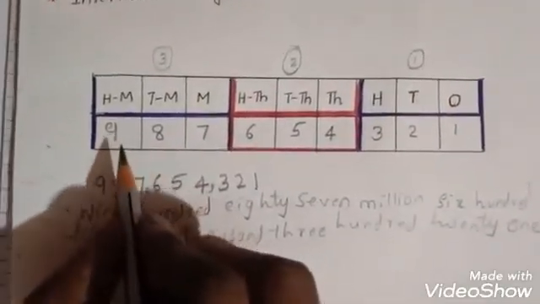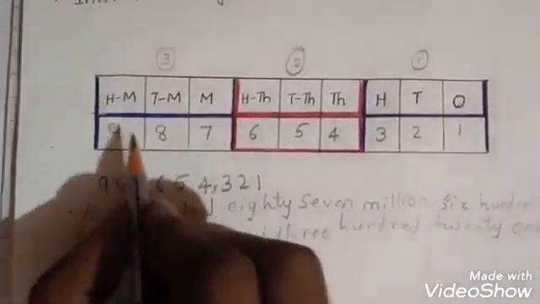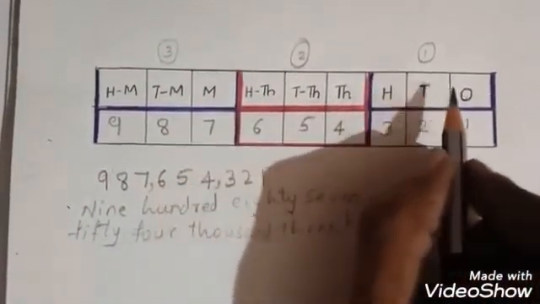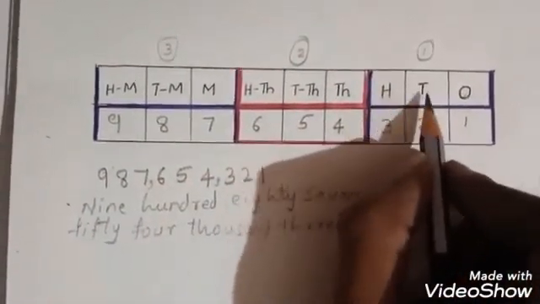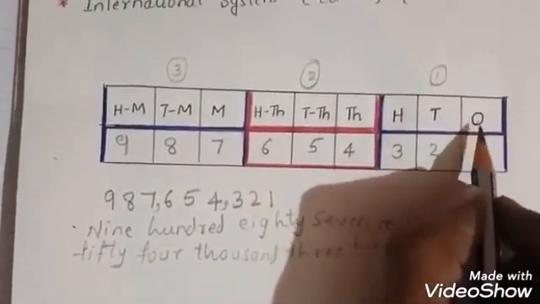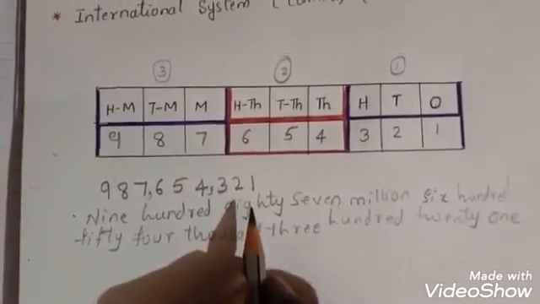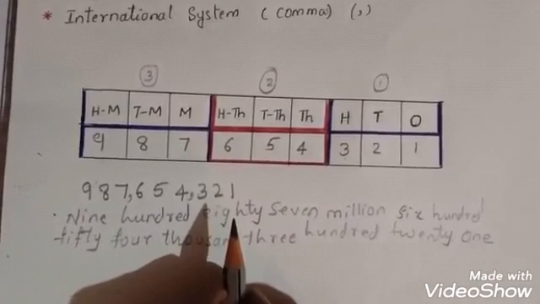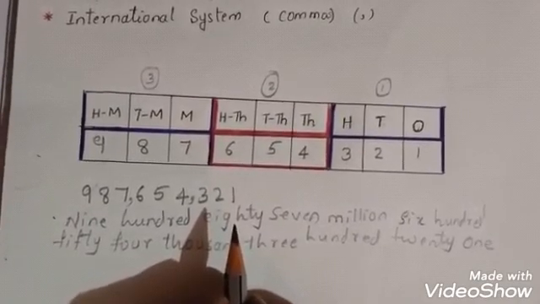And you have to write these millions. In which group is there? Millions group, thousands group, and one more group is there, in that 100,000, hundreds, tens, ones will be there. So understood, children? If you are not getting, you can say, I will explain one more time. Okay, thank you.